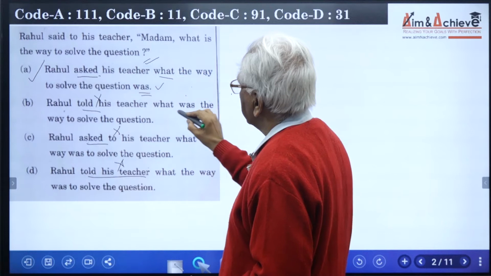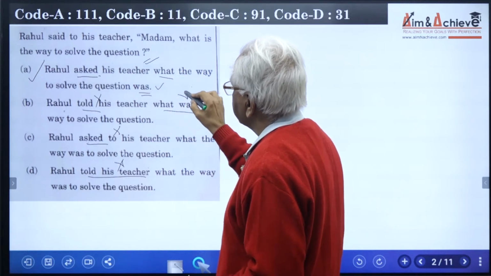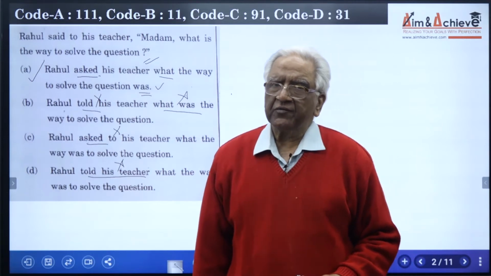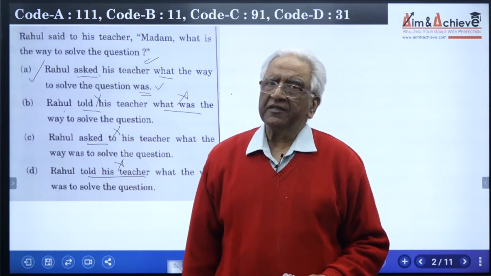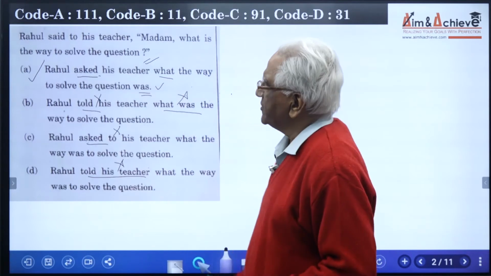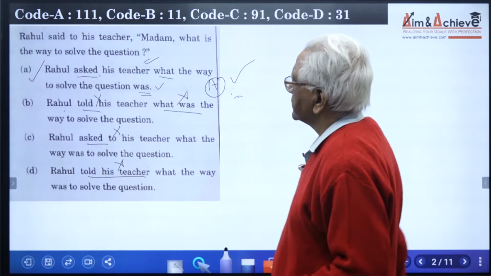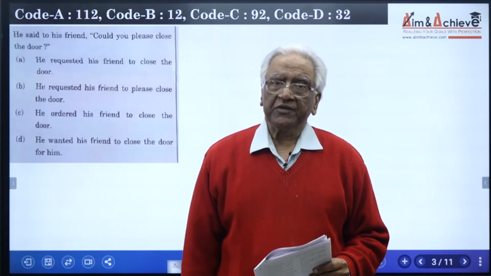And if you see this, what was the way? In any case, this is wrong because this is a direct question. When we make an indirect question, the verb is placed after the subject. So it reconfirms that option A is the correct choice. Now let us move on to the next question.